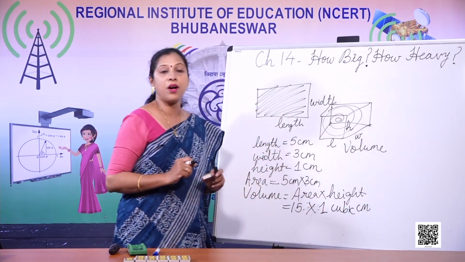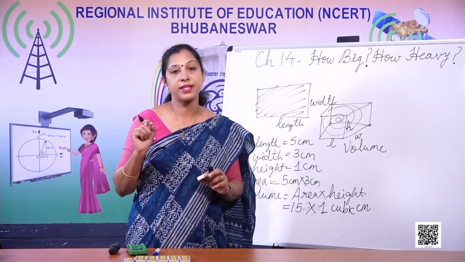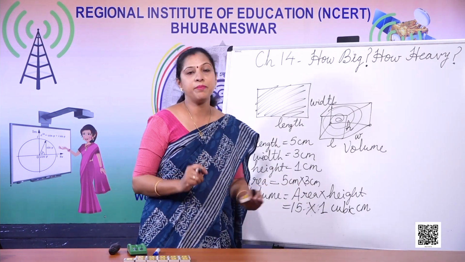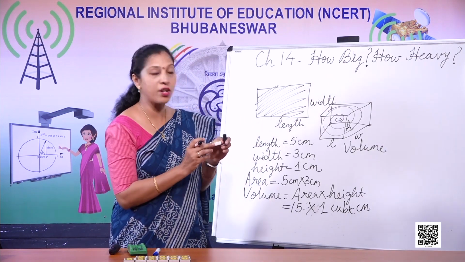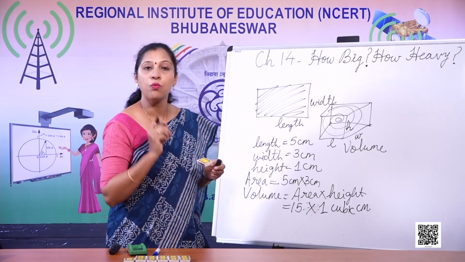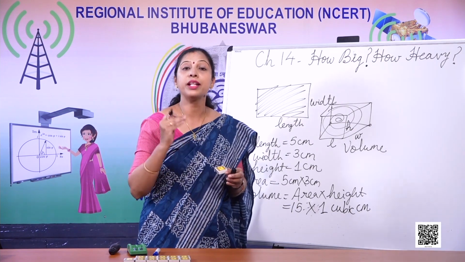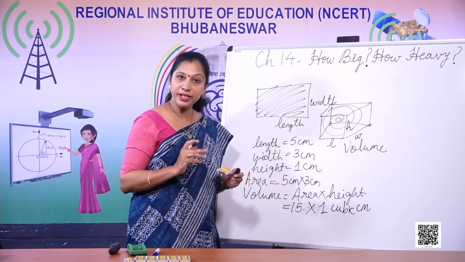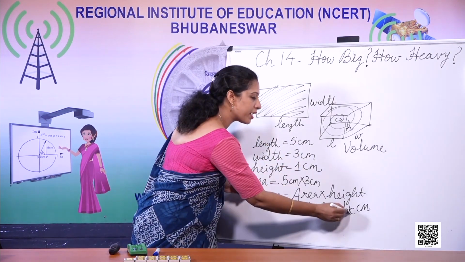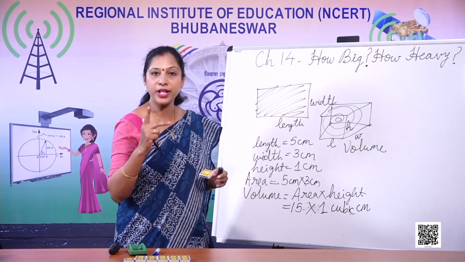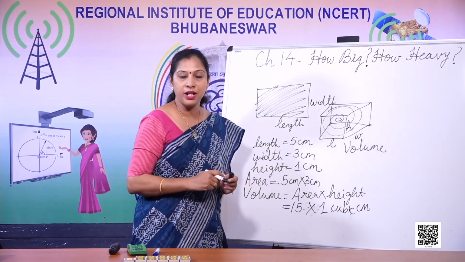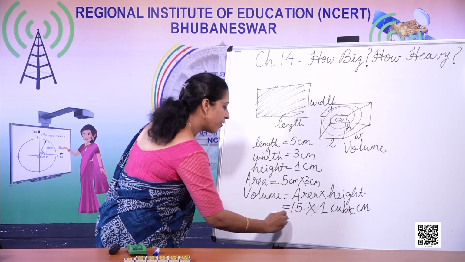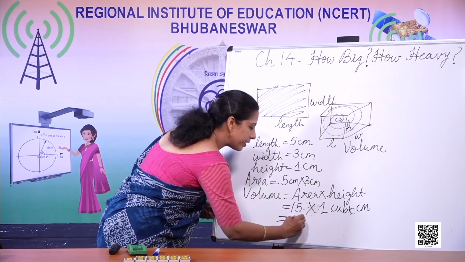The volume of anything is measured by cubic centimeter. For liquid it is different. For other things it is either cubic centimeter or cubic meter depending on the length, breadth and height. Why cube? Because you are multiplying 3 times. Centimeter into centimeter into centimeter. How many times? 3 times. That is why cubic centimeter. If you are multiplying 2 times, then it is square centimeter. So now we found out what is the value of this. So it is 15 cubic centimeter.